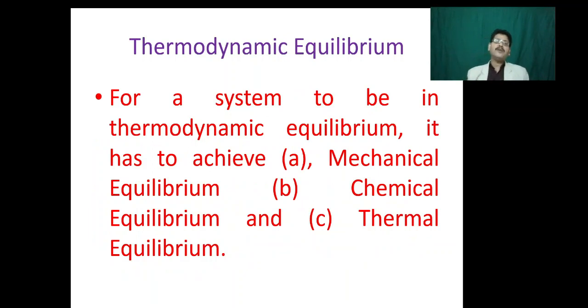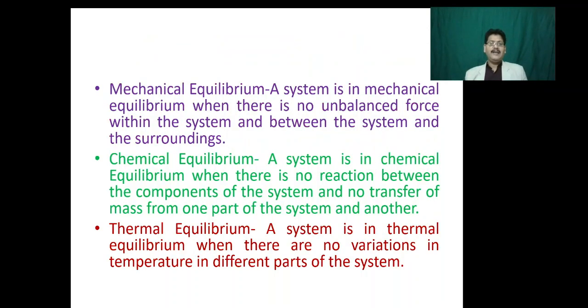The next thing that we are going to discuss is thermodynamic equilibrium. For a system to be in thermodynamic equilibrium, it has to achieve the following three equilibrium conditions. They are mechanical equilibrium, chemical equilibrium and thermal equilibrium. Let us discuss these equilibriums one by one. The first one is mechanical equilibrium.